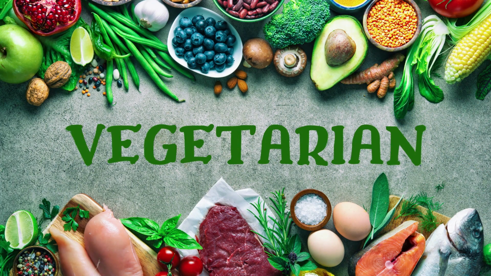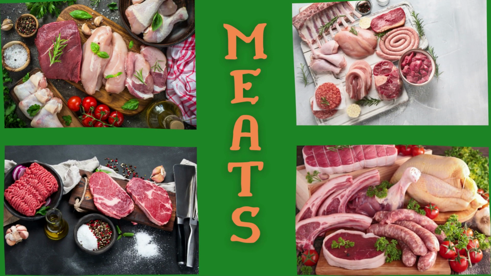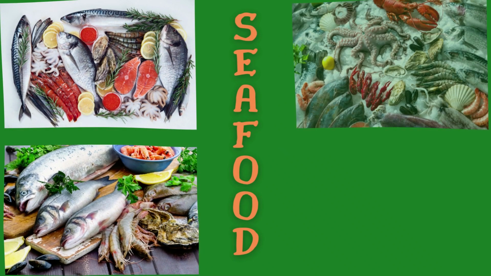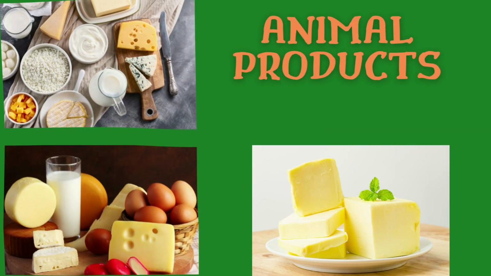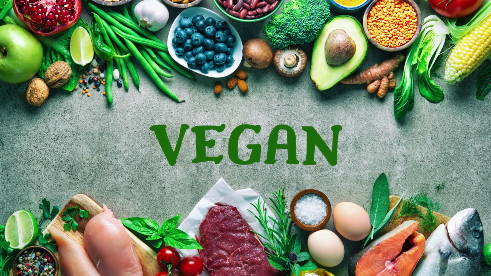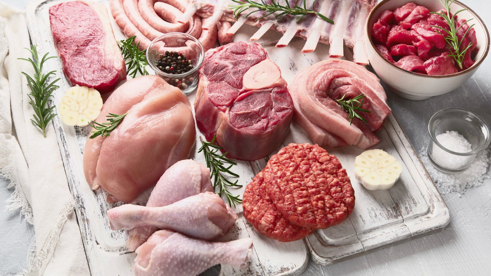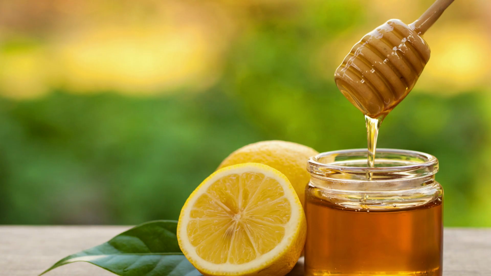Vegetarian diet. If you're following a vegetarian diet, it's important to avoid meat and seafood. But you should also avoid foods that contain animal products, such as cheese and butter. Vegan diet. If you're following a vegan diet, you need to avoid any animal products. This includes meat, dairy, eggs, honey, and other foods that contain animal-derived ingredients.